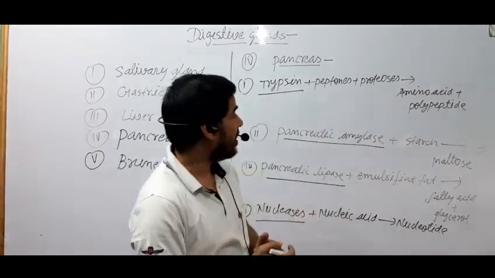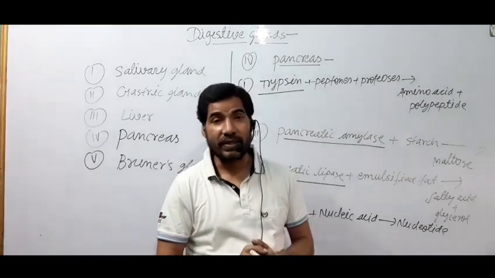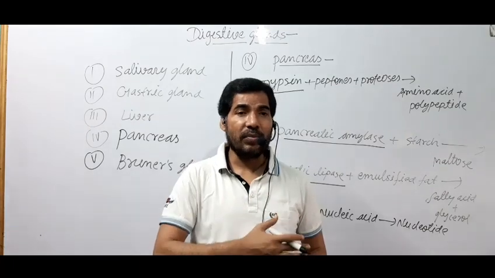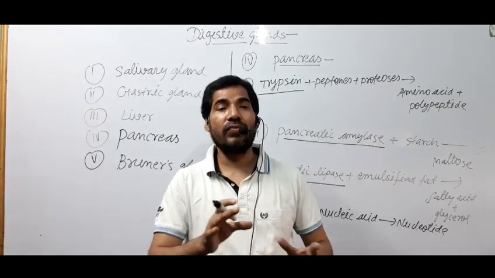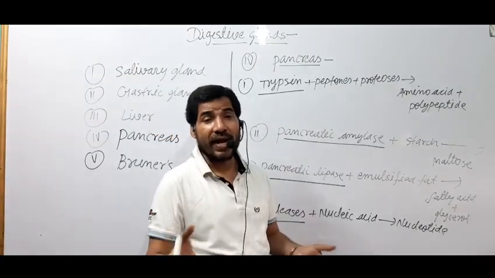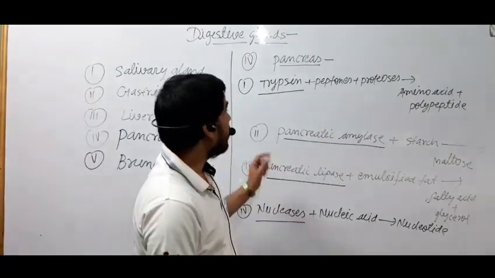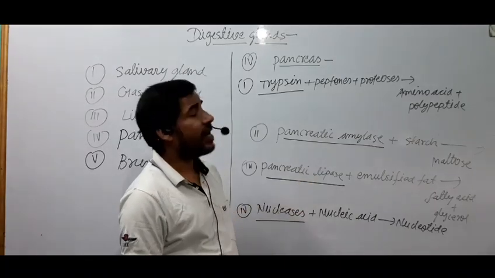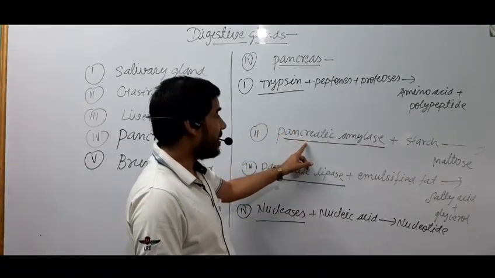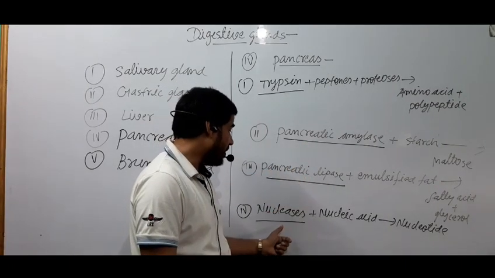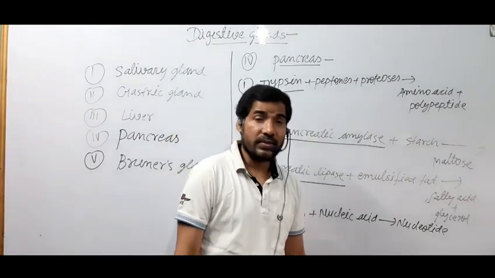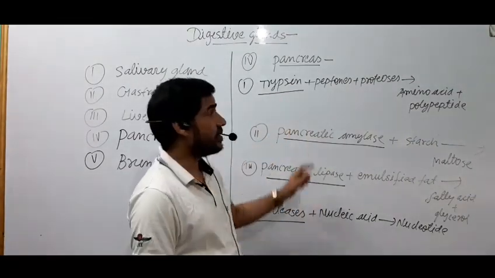So here we see that pancreas is a leaf-like structure which is present just behind the stomach between the coiled structure of duodenum, and it acts as exocrine as well as endocrine gland. The juice which is released by the pancreas is called pancreatic juice, having these enzymes: trypsin, pancreatic amylase, pancreatic lipase and nuclease. Now we will discuss all the types of enzymes.